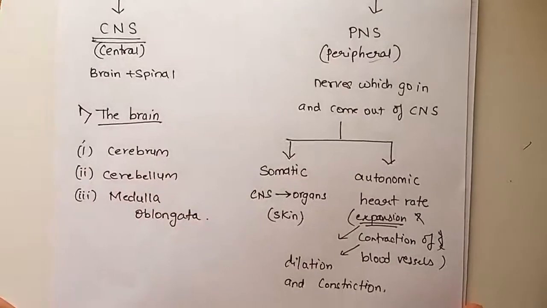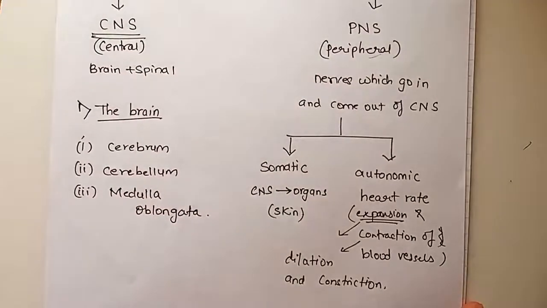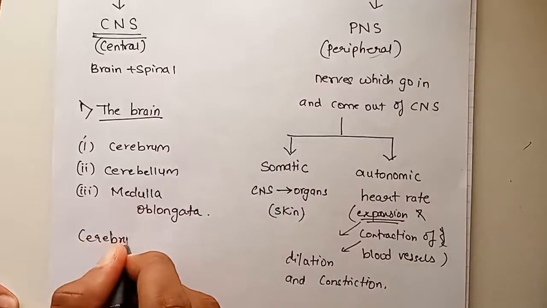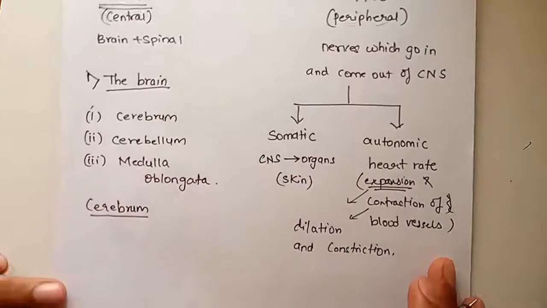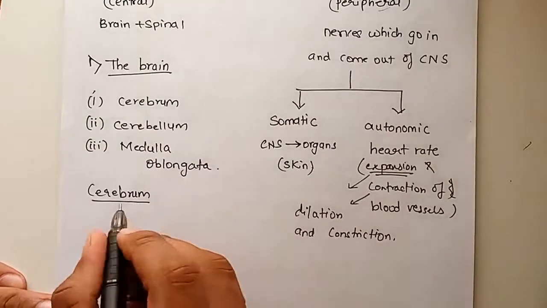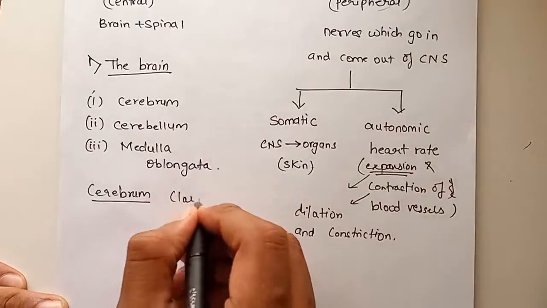These are the three important parts of your brain. Let us understand what they do. This cerebrum, the first one, is the largest part of the brain.